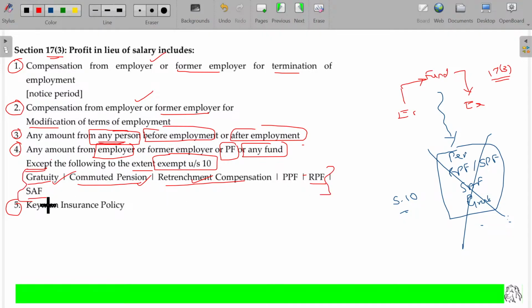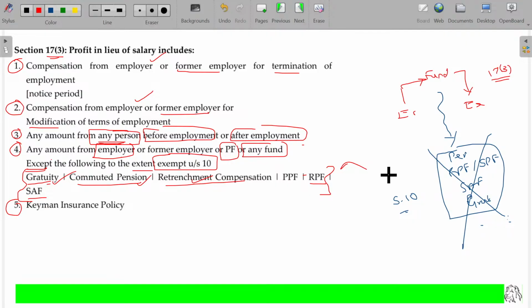Gratuity is exempted to some extent, commuted pension to some extent, and retrenchment compensation also to the extent mentioned under this provision will be exempted. RPF, PPF, superannuation, usually PPF will not come. So the rest will most probably be exempted. Is that clear? So we have to cover all these things one after another. Once you learn that, you don't need to mug up this here. So now you have to understand only 5 points.